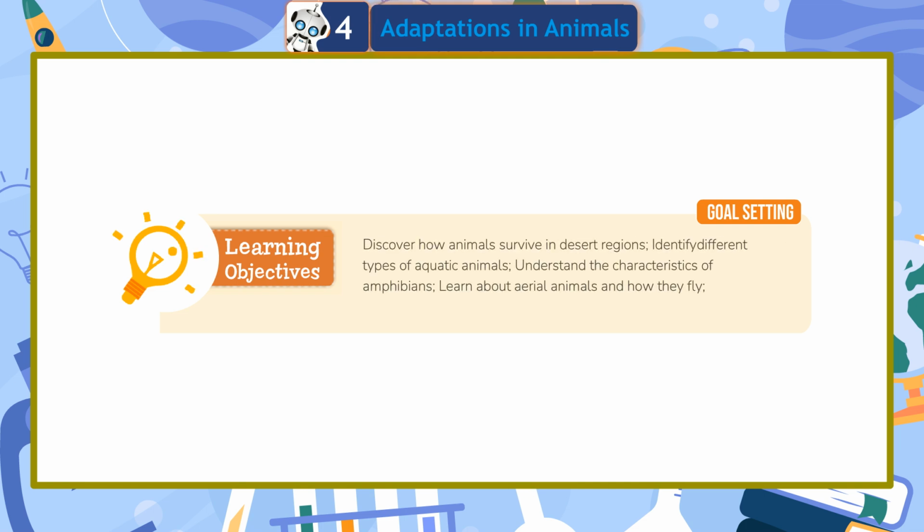Discover how animals survive in desert regions. Identify different types of aquatic animals. Understand the characteristics of amphibians. Learn about aerial animals and how they fly. Understand what arboreal animals are and how they live in trees.